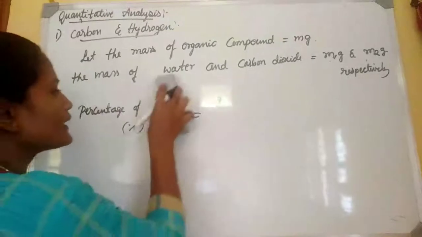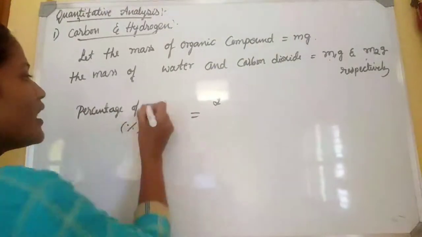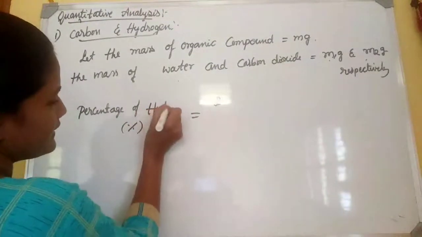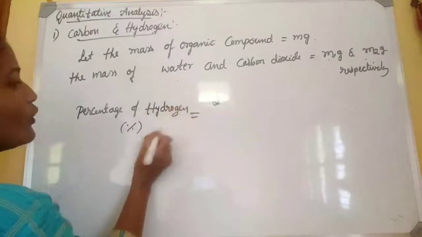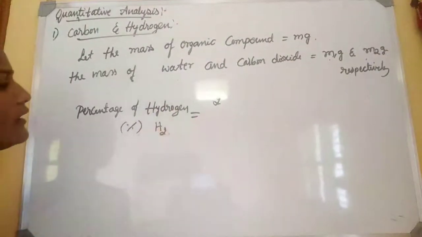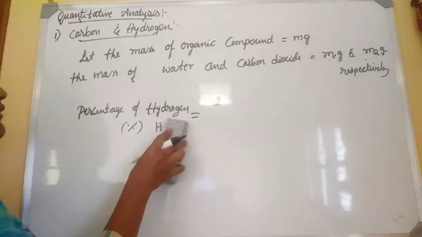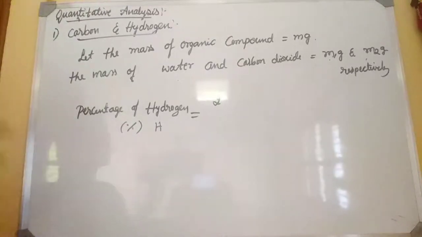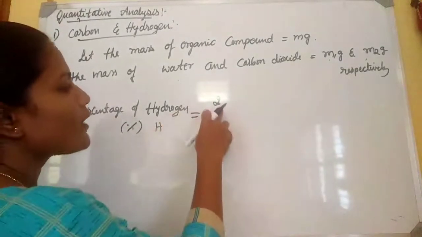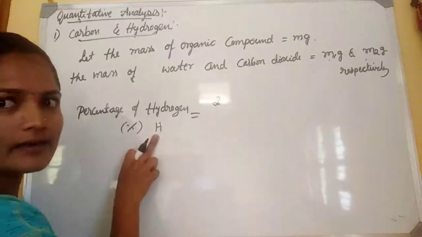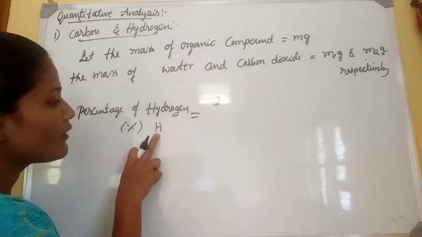We have to calculate how much hydrogen is present. Okay, then what are we going to do? We are going to calculate H only. The mass of H.